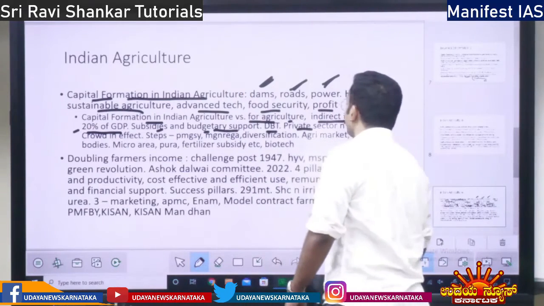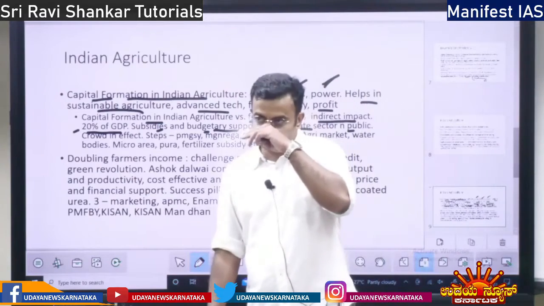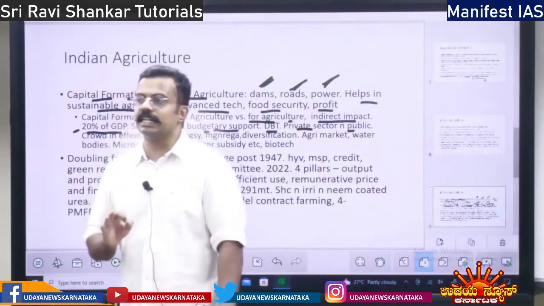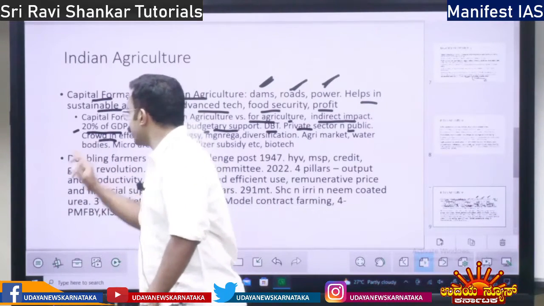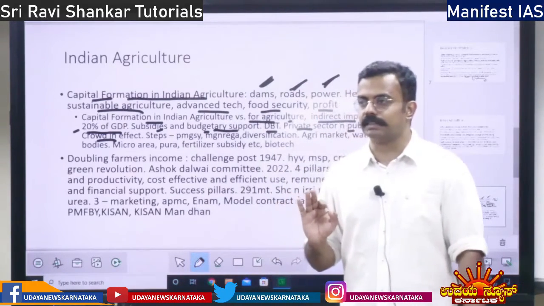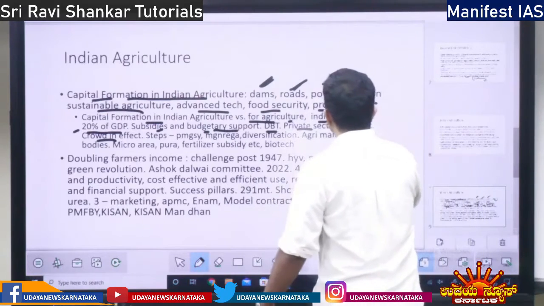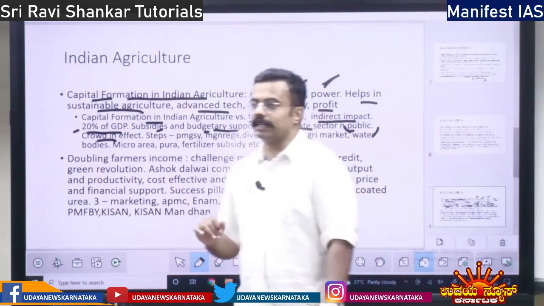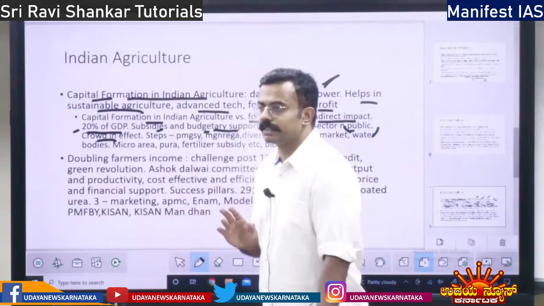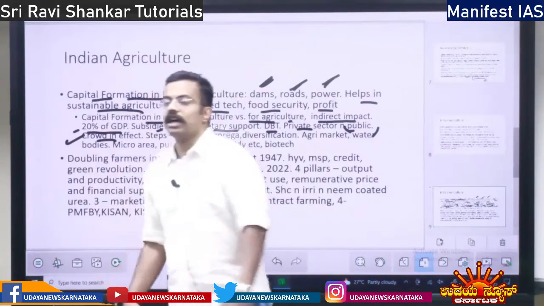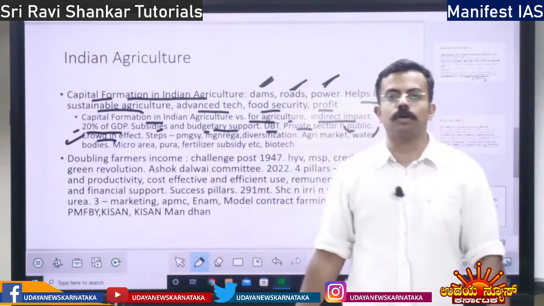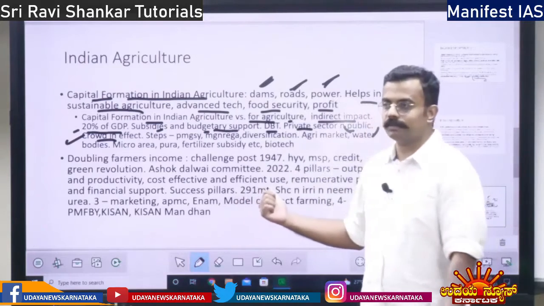Then private sector and public sector are both participating. When the private sector and public sector both start investing in Indian agriculture, it will lead to a crowd-in effect. When the public sector invests more in agriculture, it will boost the confidence of the private sector. The private sector will also start investing. That is called the crowd-in effect. Crowd out is when the government takes all the money. That is crowd out. Government invests the money, that is crowd in. Right?